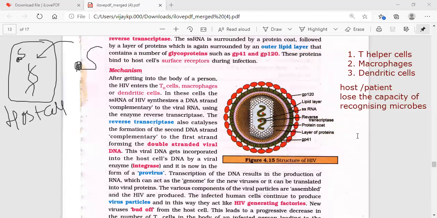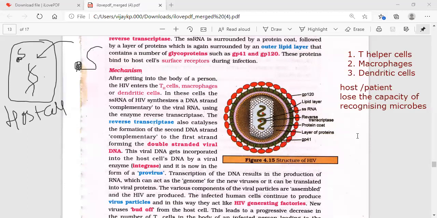Now this viral DNA gets incorporated into the host cell DNA by the viral enzyme integrase, and now it is in the form of provirus. This particular DNA will be incorporated into the human DNA.